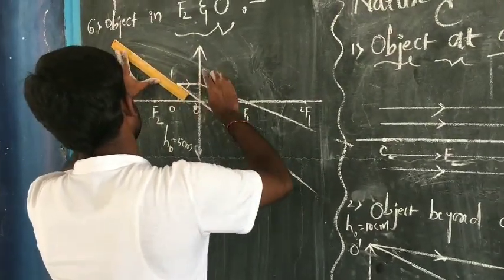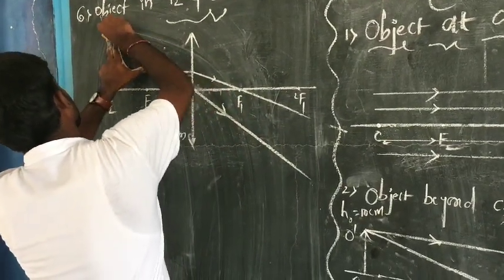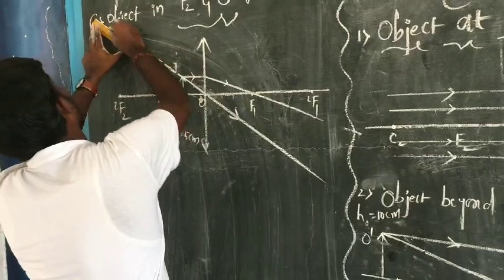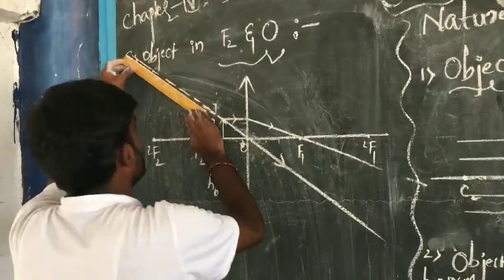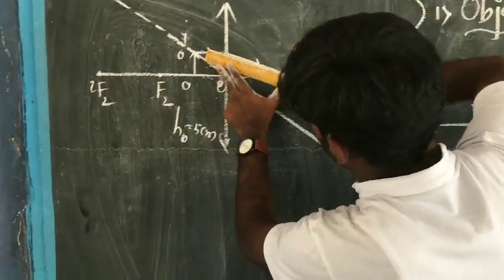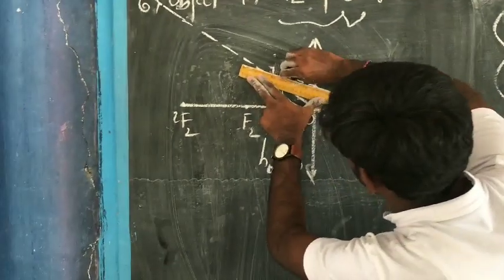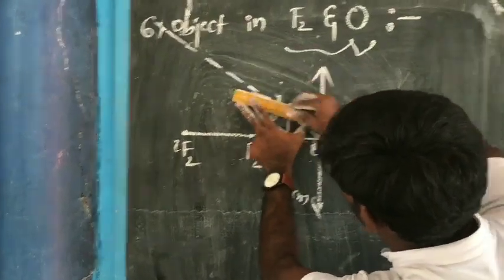So now we are going to extend these rays. And this is the extended ray of a ray which is parallel to the principal axis.